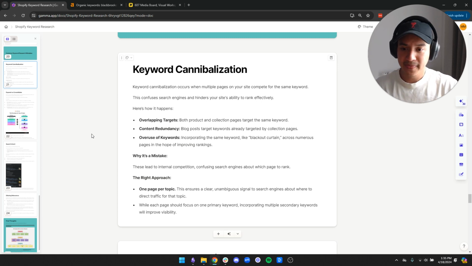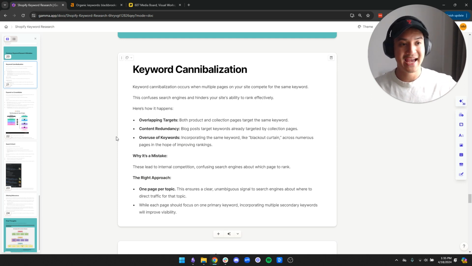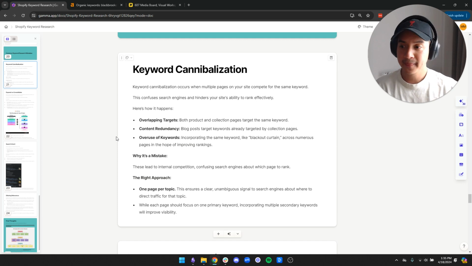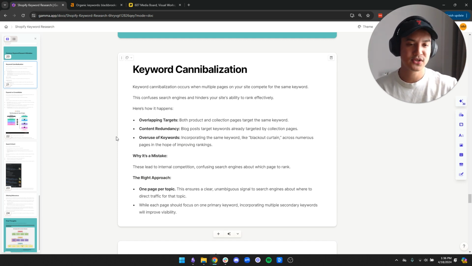And as I mentioned earlier, this leads to internal competition, confusing the search engines about which page to rank. Because the way to think about search engines is that for every search term or query, it comes up with a question. And with that question, it looks for the answer on your website, and that's typically in the form of a page on your site, right?